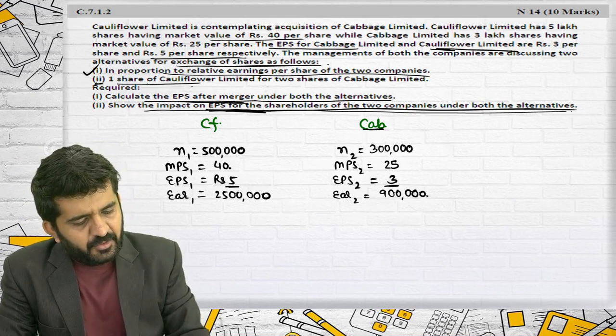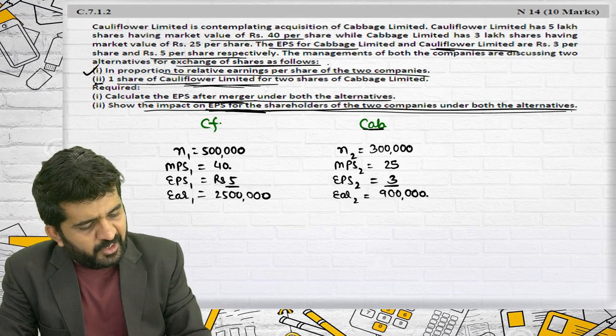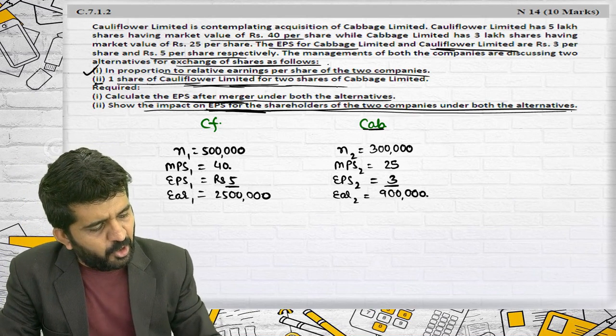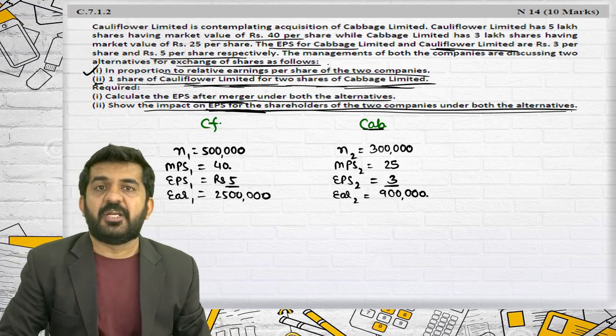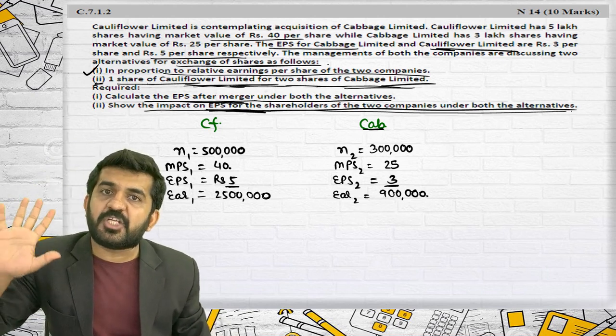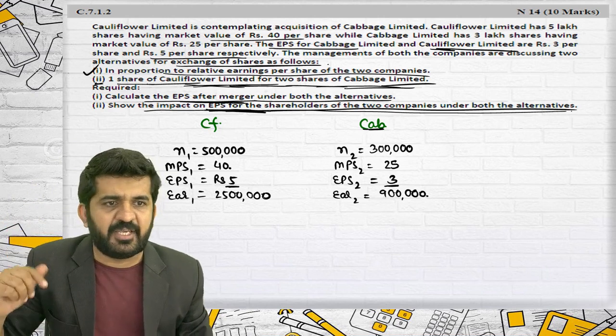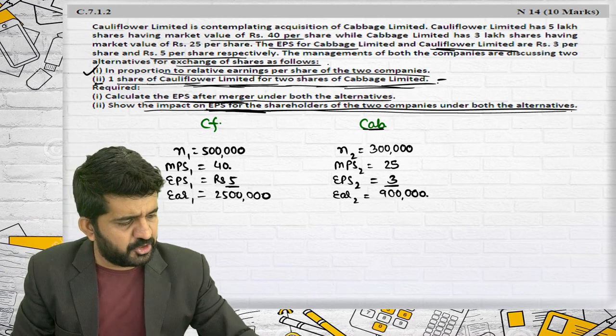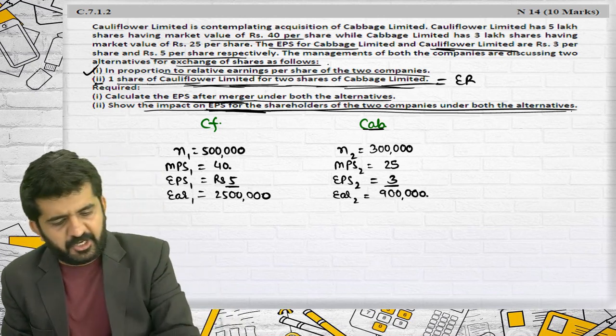One share of Cauliflower Limited, so one share of purchasing company for 2 shares of Cabbage Limited. So if Cabbage Limited shareholders are holding 2 shares, they will be getting 1 share. Stuti, can you give me the exchange ratio in alternative 2?